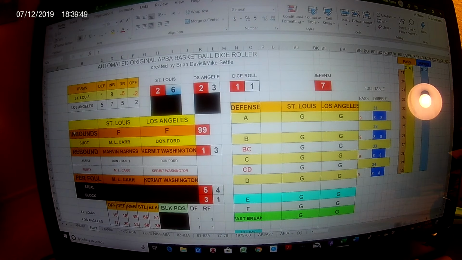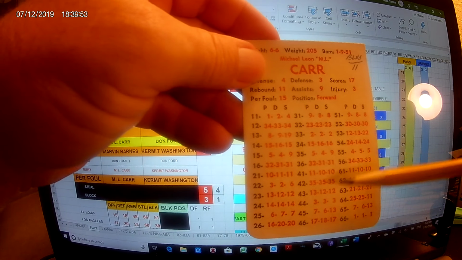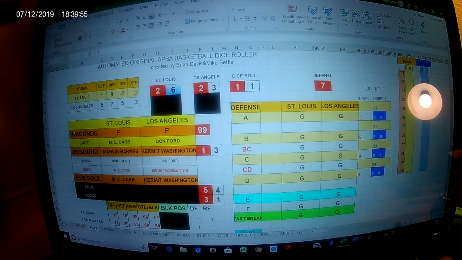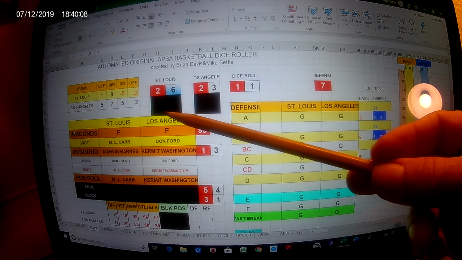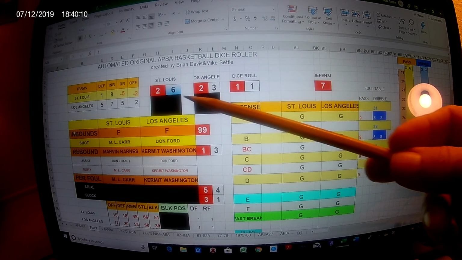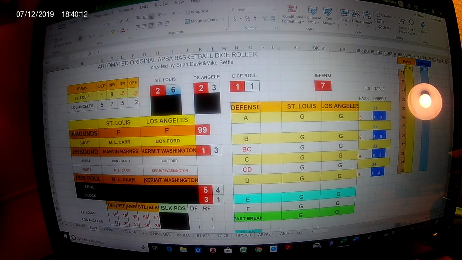A 26 is a 20 on his card, and he missed it. 1 through 16 again, I said, and maybe it's on a previous video, hopefully this one. 1 through 16 is good. 20, he's missed the free throw. Now we're going to roll for the rebound. If free throw rebound comes up here in red, then St. Louis gets their own offensive rebound off the missed free throw.